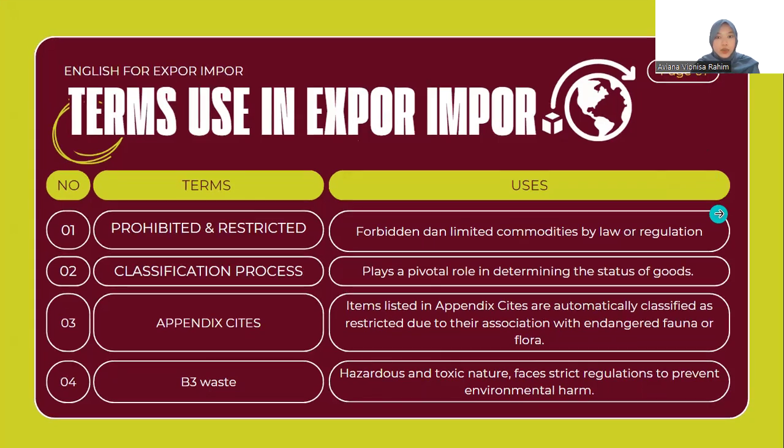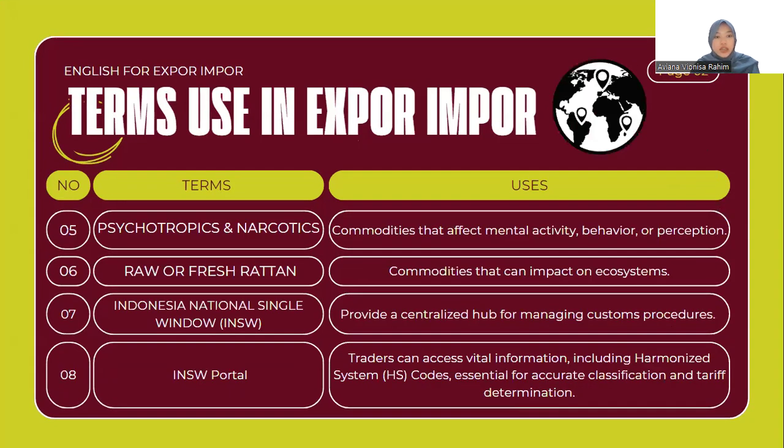Next, we have psychotropics and narcotics. These terms are often used when your commodities or goods can affect mental activities, behavior, or perception. For example, drugs. Next, we have raw or fresh rattans. It's the same. It's a commodity that can impact ecosystems.